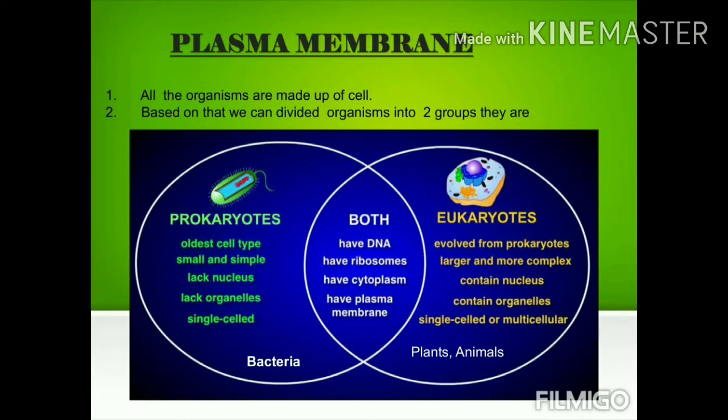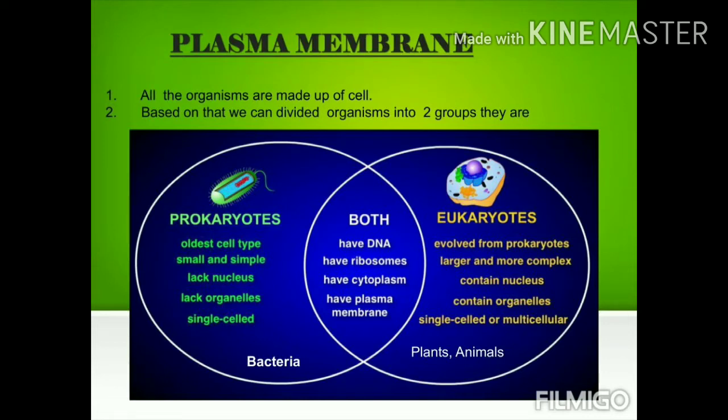Based on the number of cells, we can divide organisms into two groups: unicellular or prokaryotes, and multicellular or eukaryotes. In unicellular organisms, only one cell can perform all body functions. But in multicellular organisms, each function has different organ systems. Prokaryotes, example bacteria, and eukaryotes, example plants and animals.